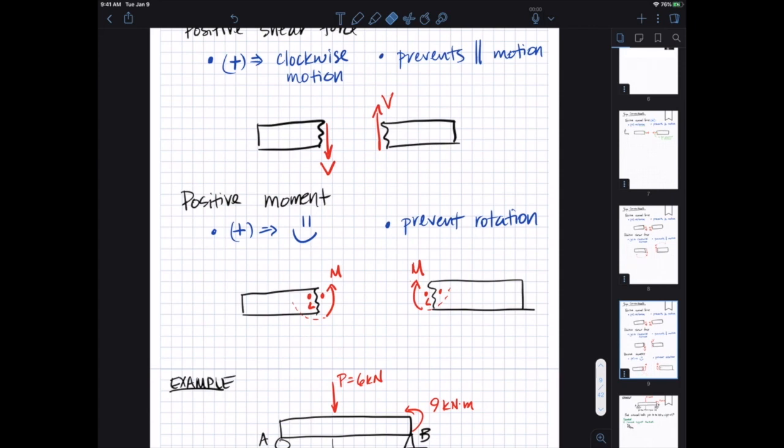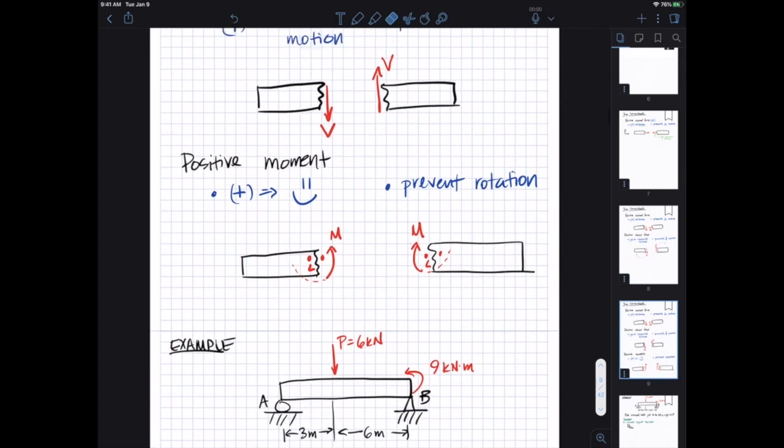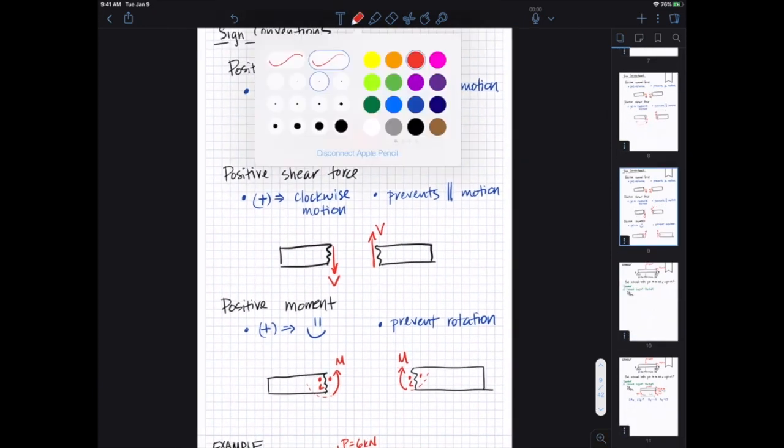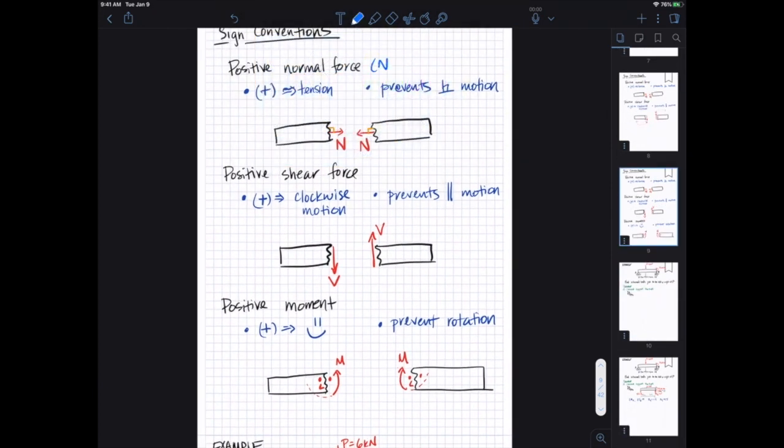All right. So our sign convention, therefore, is that positive normal forces, N, act in tension. Positive shear forces, V, are going to generate that clockwise motion. And our positive moments, M, result in concave bending, or a happy moment.